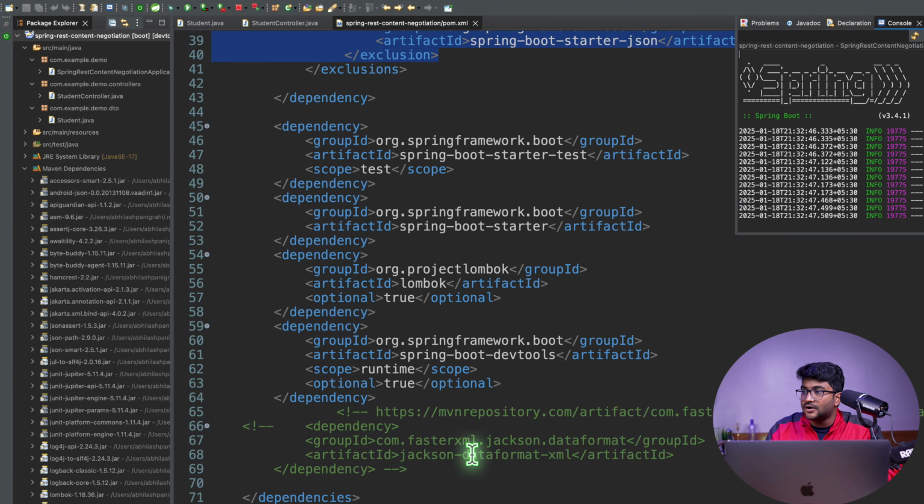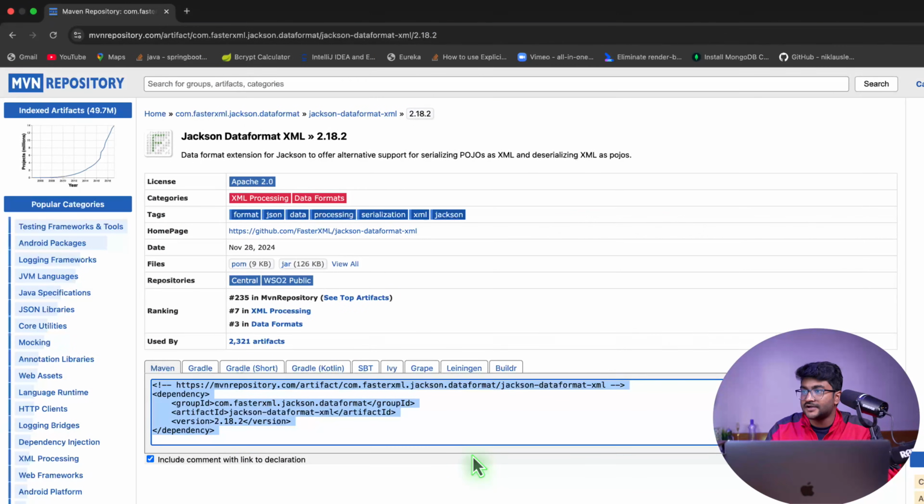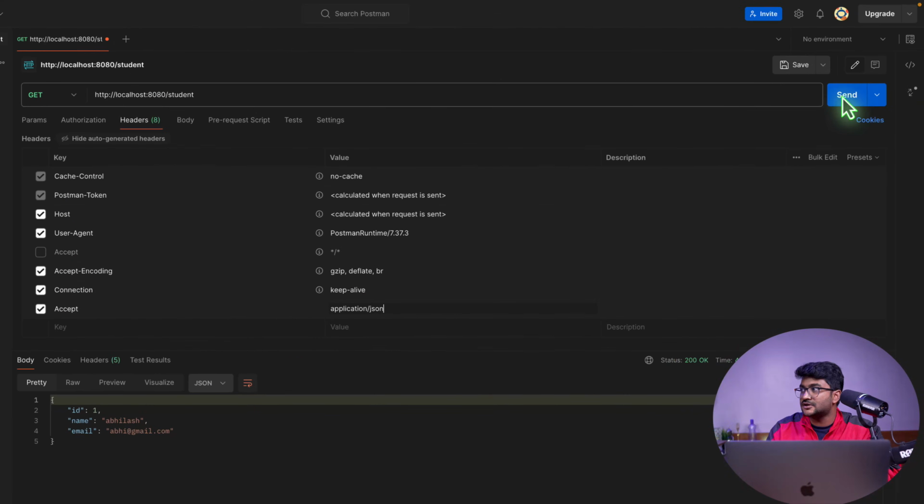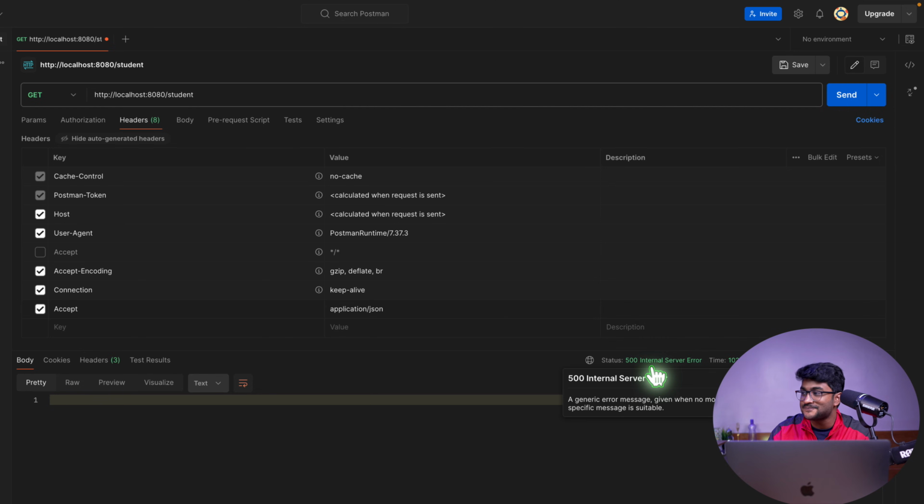Now, if I go to my client and look for the JSON, let's look at this. There we go. Now it gives you an internal server error. So we don't have any JSON support for our application, which is good.